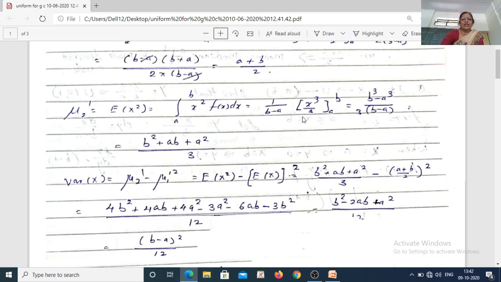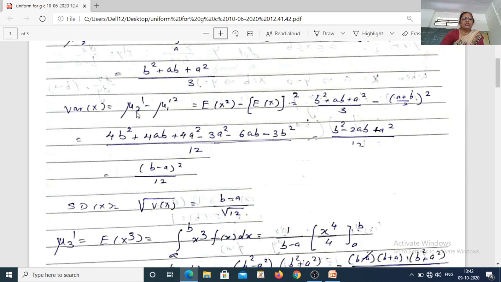This 3 also you can take outside the bracket. So 3 into the bracket b minus a. In the bracket I can write b cube minus a cube, and if you factorize this b cube minus a cube, it will be b minus a in one bracket. In the other bracket we have b square plus ab plus a square divided by 3, and b minus a get cancelled in the numerator.